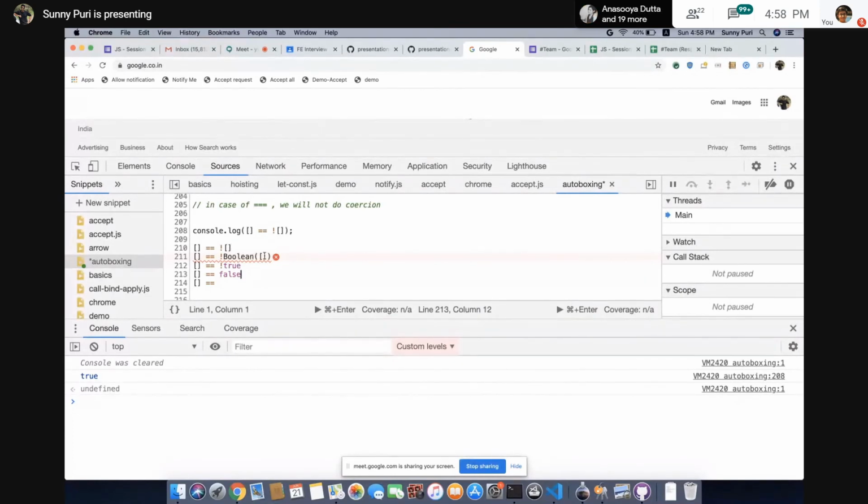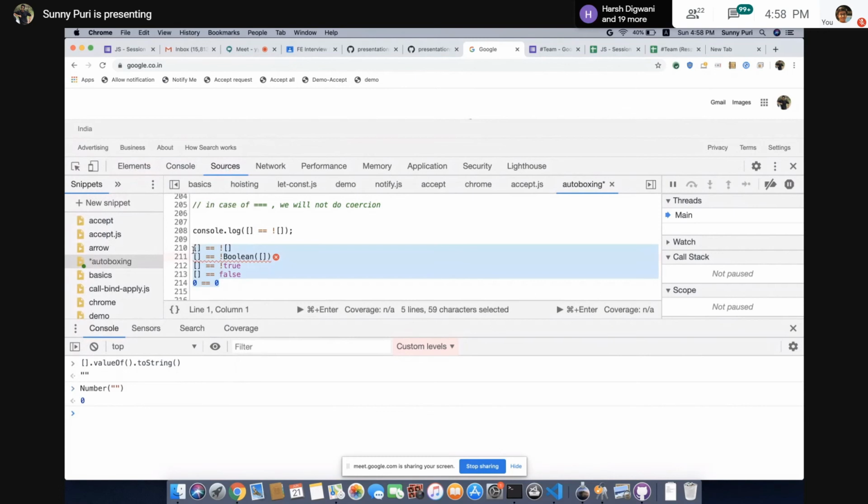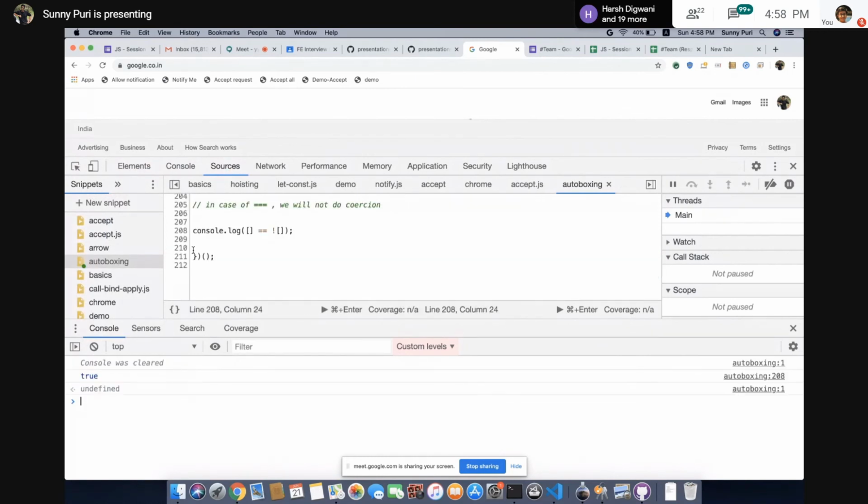So if this gives you true, then false. False will convert to 0. This will convert to 0 by toString and toValue. We have just seen, right, that valueOf of empty array and toString will give you an empty string. Then Number of empty string, we know it's 0. This is clear. That's why it is giving you true. This is clear, guys.